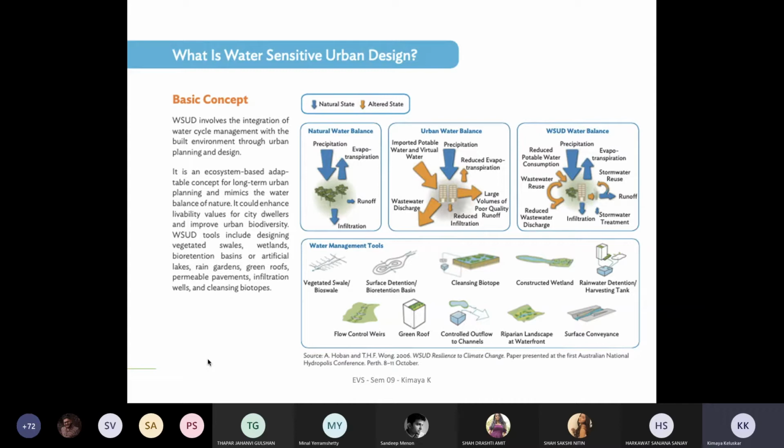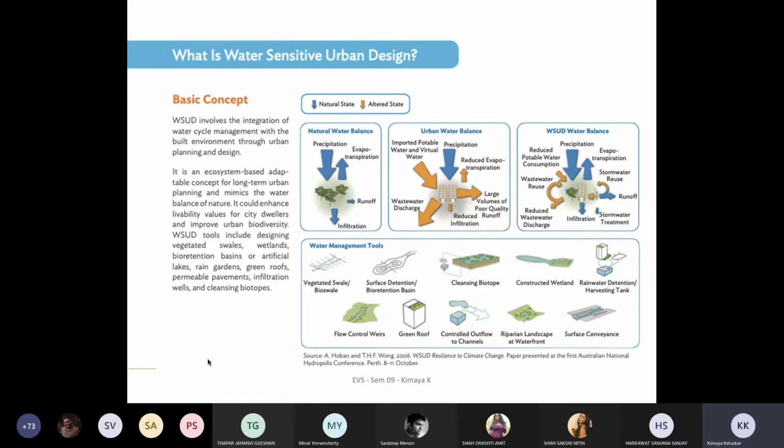Simple things, like when you're brushing your teeth, you don't need to keep your tap on continuously. That's the simplest example. But a lot of us have the habit of keeping the water running while brushing our teeth. There is so much wastage of water that happens. The number of flush cycles we can control in our cisterns: there is a certain quantity of water that is required, but most of it is in excess. So how do you reduce that? And all these are being looked at in your green building traits.